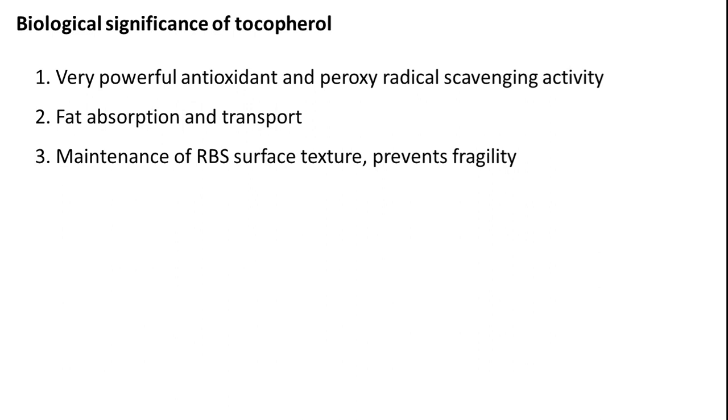They are essential for the maintenance of the surface texture of RBC, and they prevent fragility of RBC. So friends, this is how tocopherol plays a major role in our biochemistry, and it also helps us immensely in the maintenance of the reproductive system.